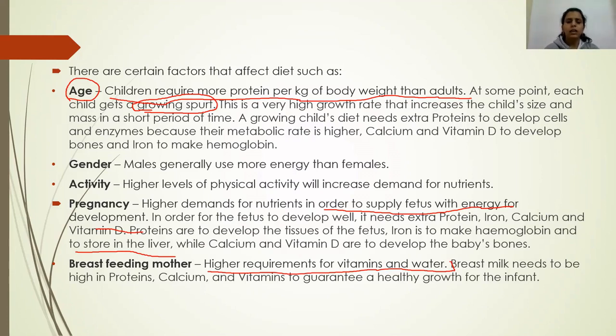You might have heard that the breast milk of mothers has a large amount of antibodies in it. Okay, now these antibodies are made up of proteins, and these antibodies are important for the baby, because they help babies to fight against certain diseases.